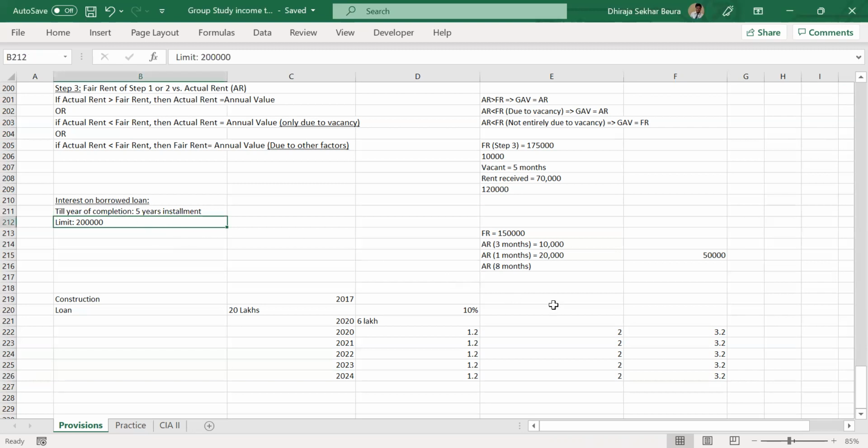So if my outstanding loan amount is lower than 6 lakhs, that means at least some part of the previous years' benefits I may be getting, because if it is coming to less than 2, then I can have some deduction of the previous years, when it was under construction, right?